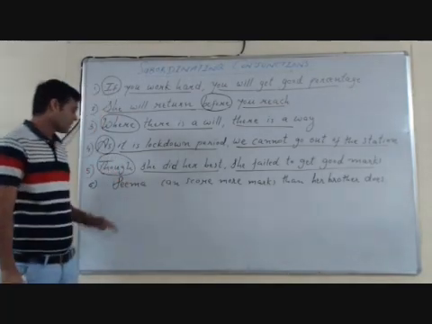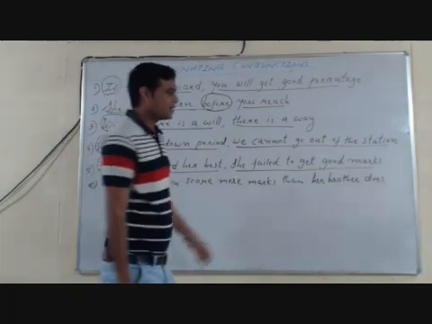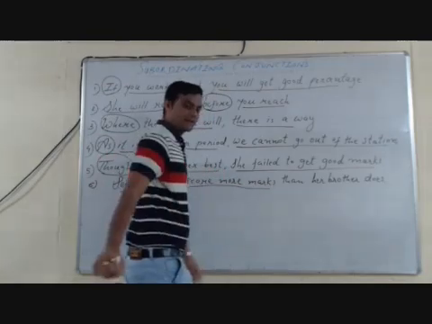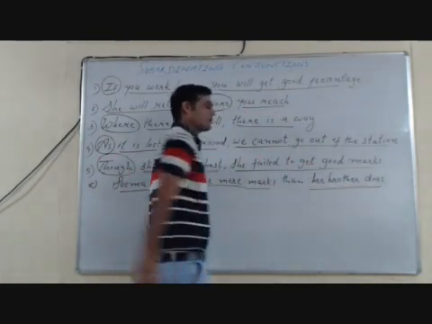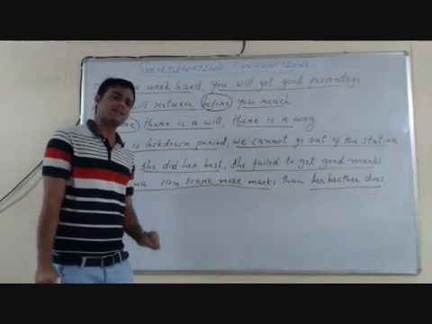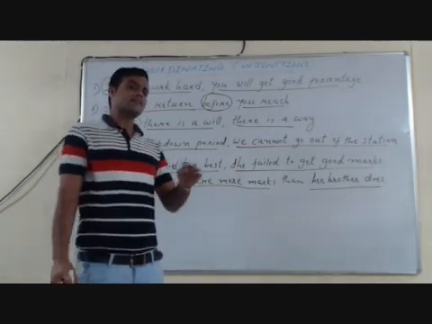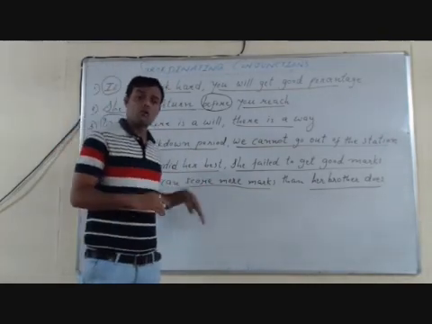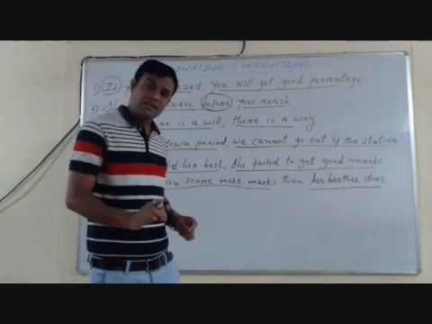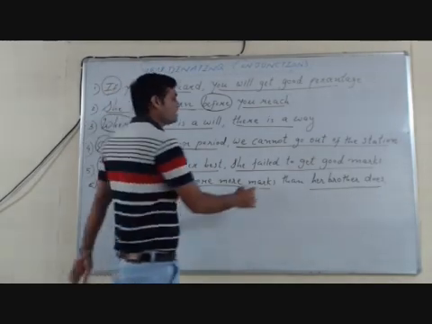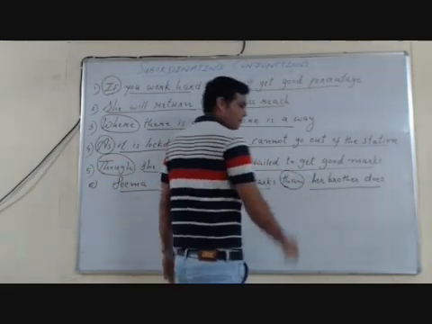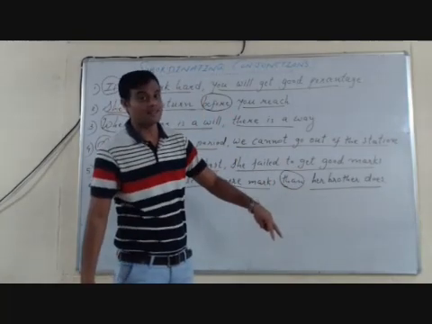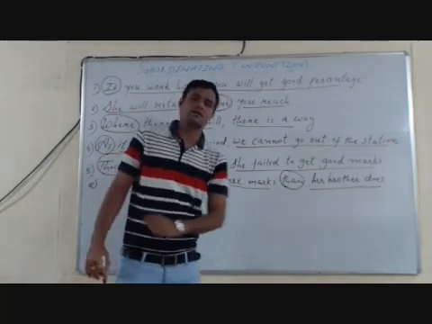And the last one, Seema can score more marks than her brother does. Here two clauses, Seema can score more marks, and another clause, her brother does. When we read the sentence carefully, we can easily understand that in this sentence there is comparison. That Seema can score more marks than her brother. To show the comparison, here we can find the use of than, and than here joins two clauses, shows comparison, so it is a subordinating conjunction.